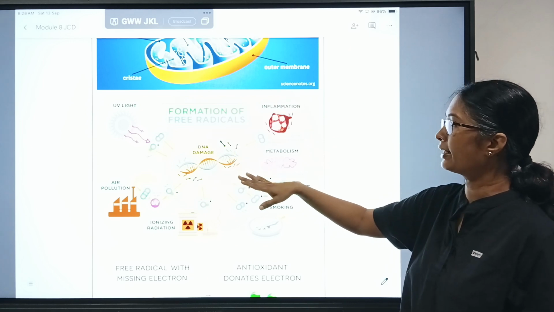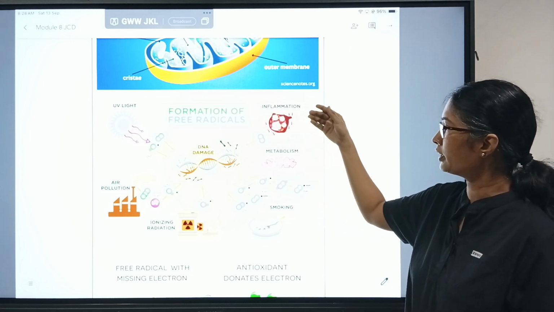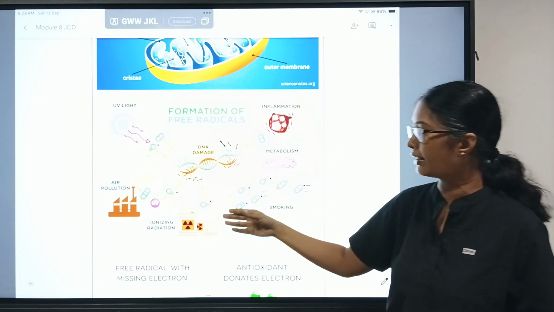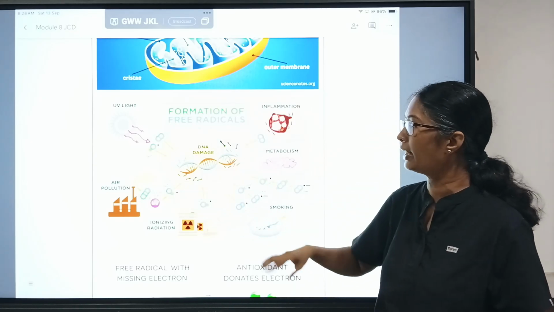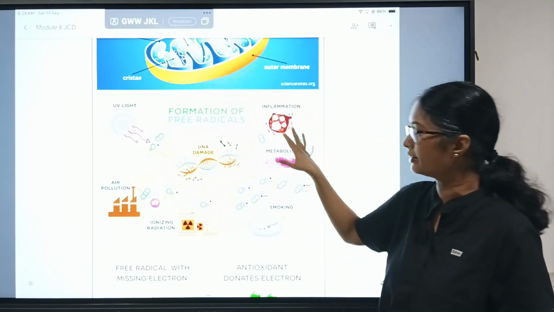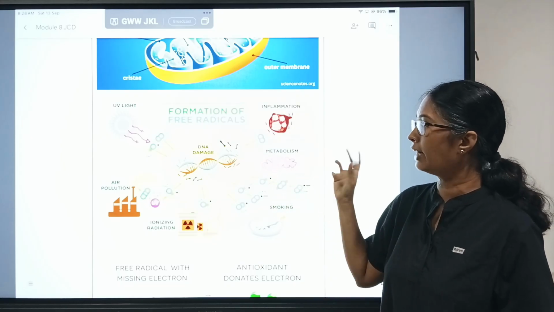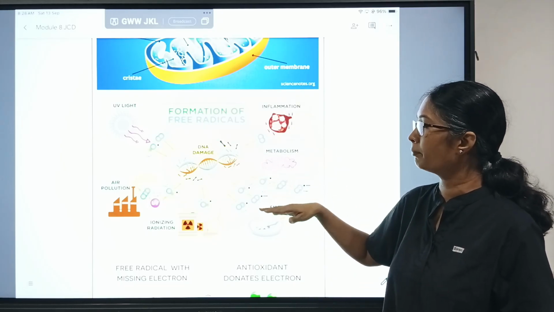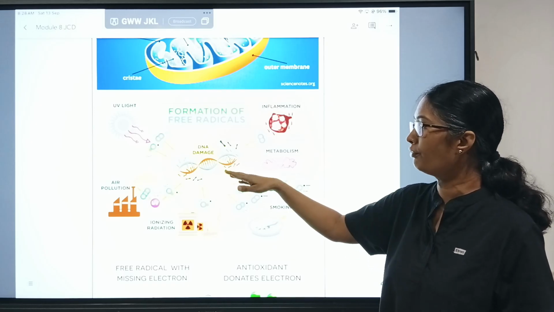And how are free radicals formed? Through inflammation, metabolism, that is the mitochondrial activity, smoking, ionizing radiation, air pollution, and UV light. These all produce free radicals. Our body has antioxidants which counteract these free radicals and make a balance. But when this balance is broken, there is a lot of DNA damage.